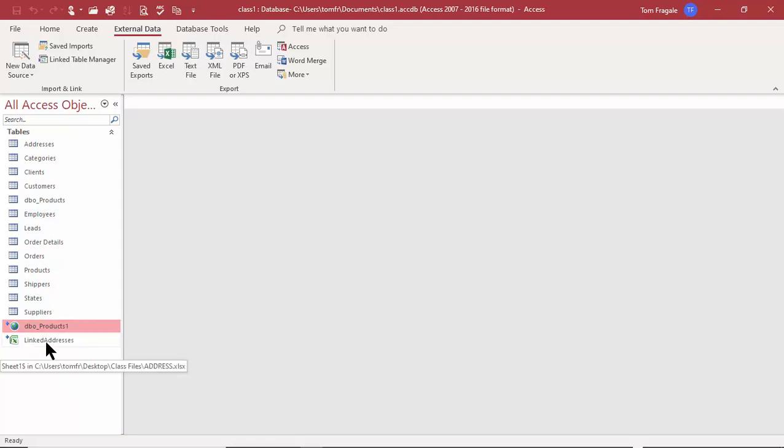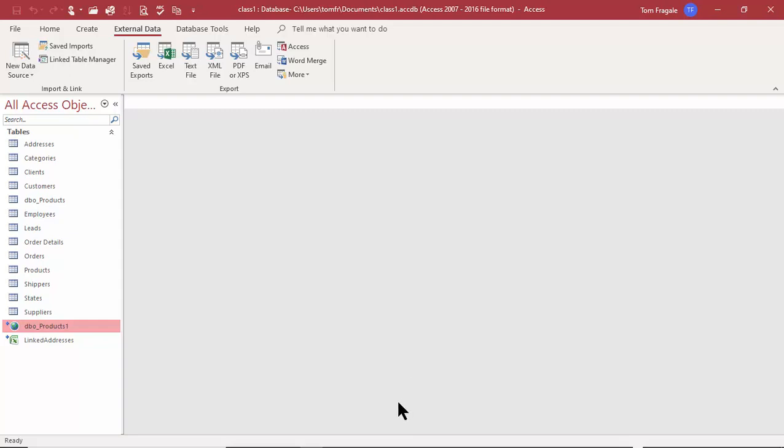If we link to an Excel spreadsheet, I can change it on the Excel side, it'll change it on the Access side. If I link to another Access database, or to a SQL Server database or any of the other ODBC connections, if you change it on the SQL Server side, it'll change it here, or if I change it here, it'll change it on the other side as well. So that's the difference between an import and a link.